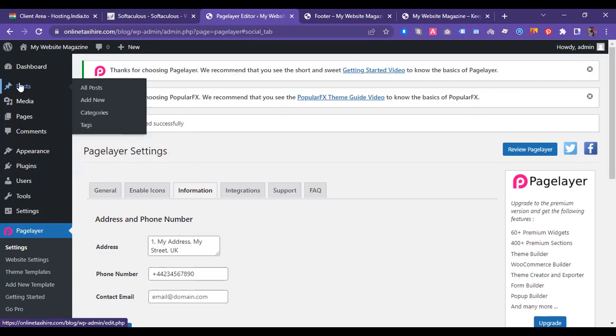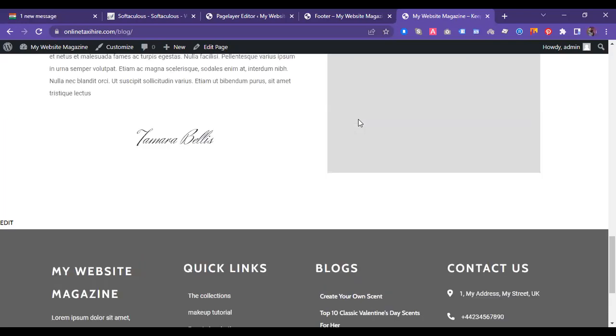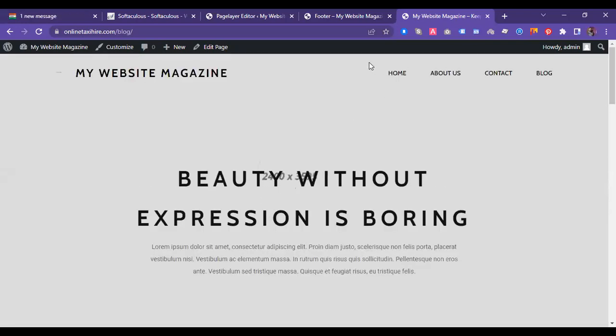This Posts section is for the blog. In the Media section, if you want to upload any image or video or any kind of JPG or PDF file, you can upload that from here. Pages is the section from where you can manage your pages.